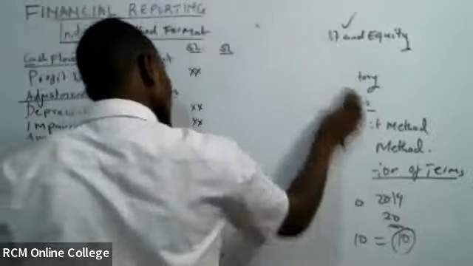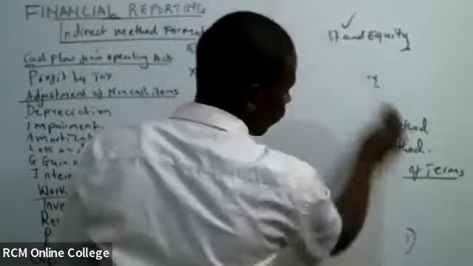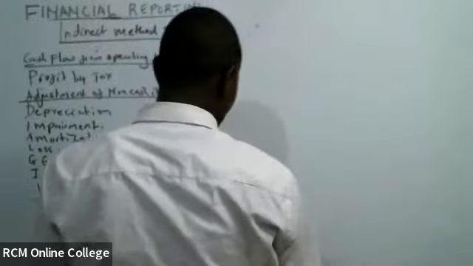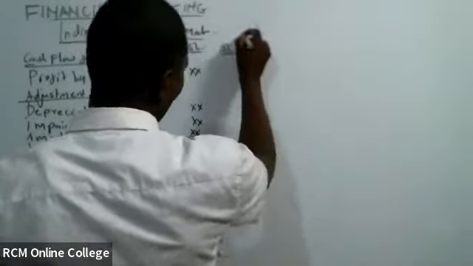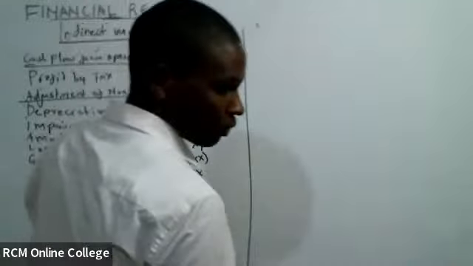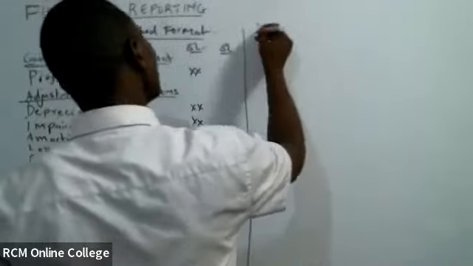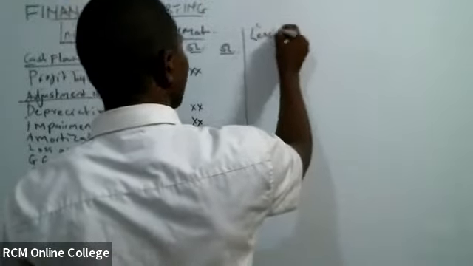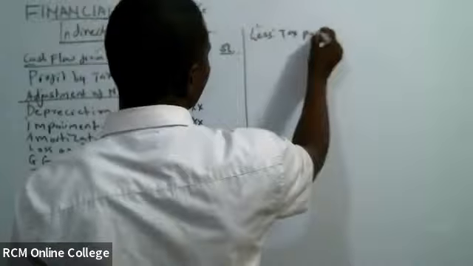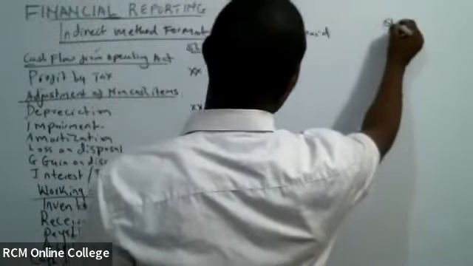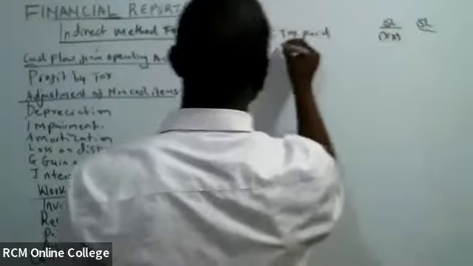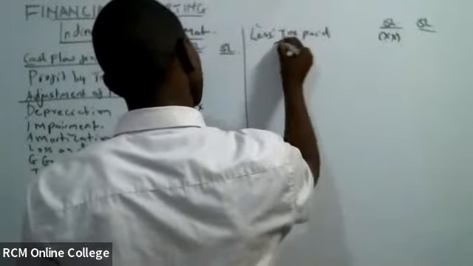Remember, those we are recording them at column number 1. Column number 2 is for the total, the net. Then we go to the less tax paid. Less the tax paid. Then less interest paid.